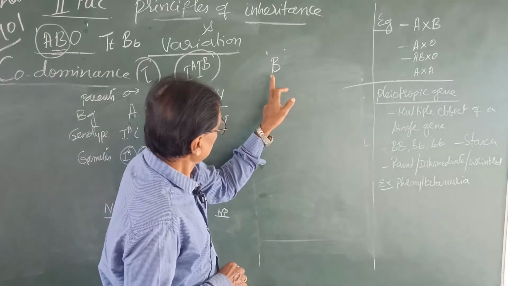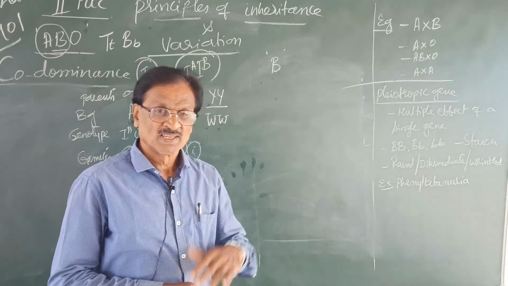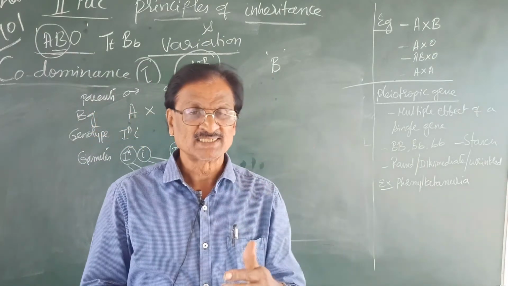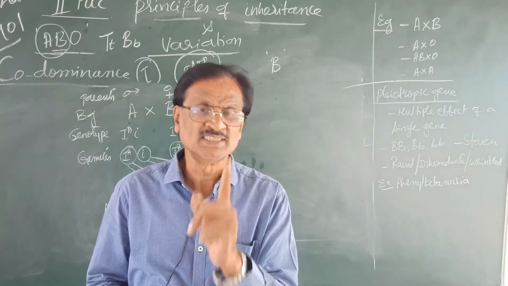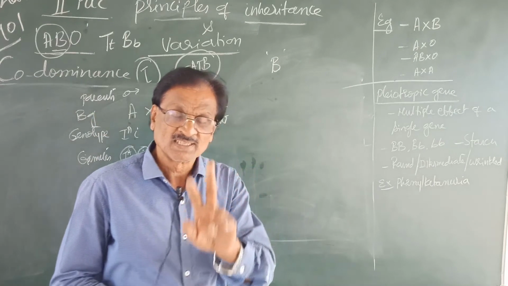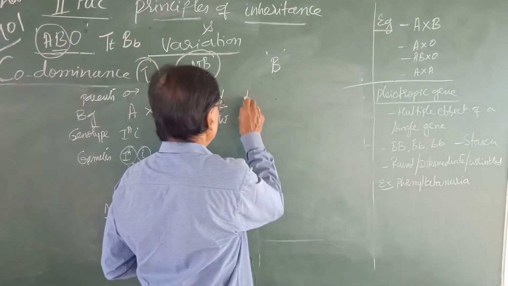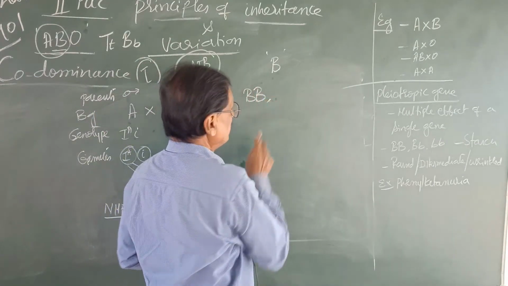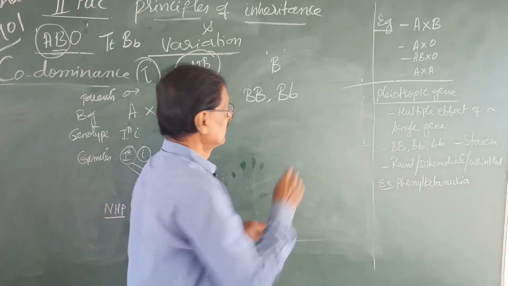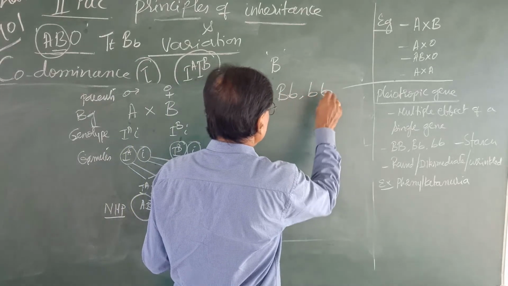If you consider capital B, then how many genotypes can you assess from this single gene? So there are three possible genotypes. One is capital BB, another is capital B small b, and another is small bb.